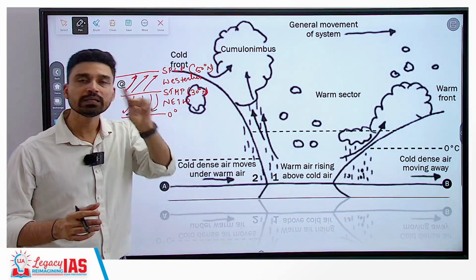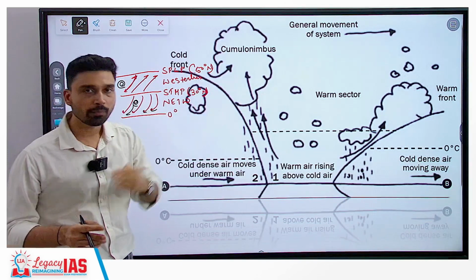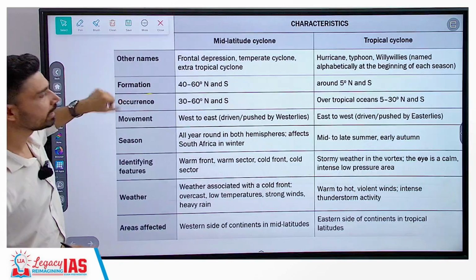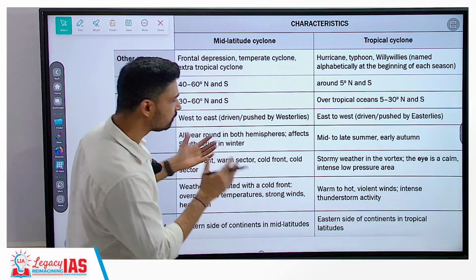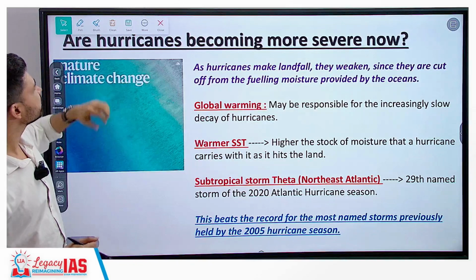So every cyclone that develops in the Arabian Sea region moves largely away from India, except in certain circumstances where they can turn around. But mostly the eastern coast of India, that is Andhra Pradesh, Odisha, West Bengal, Tamil Nadu, these coasts are largely affected by cyclones. So that is the major difference we have to understand.